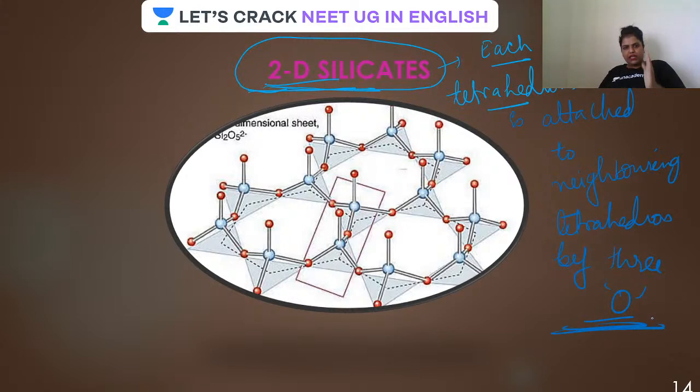So you can say per tetrahedron unit, 3 oxygen atoms are shared with neighboring ones.